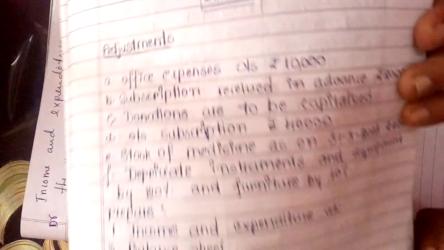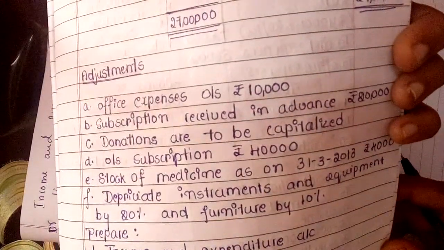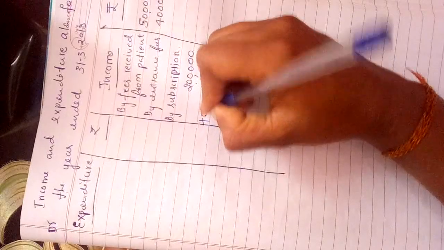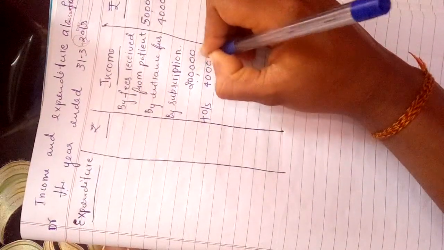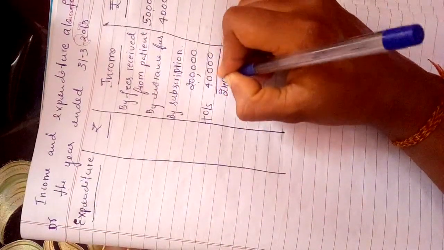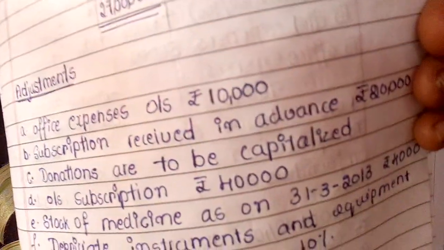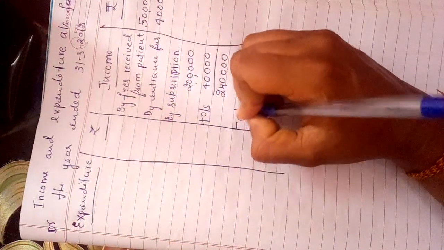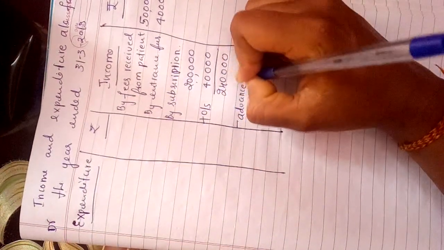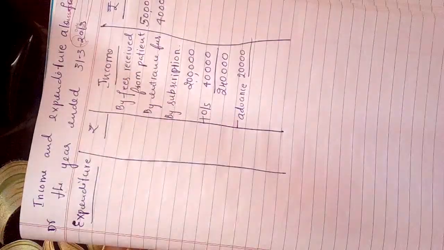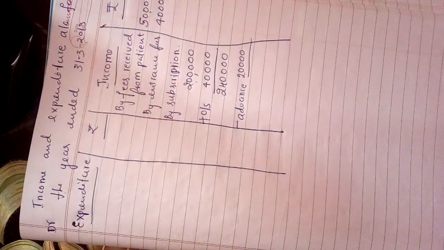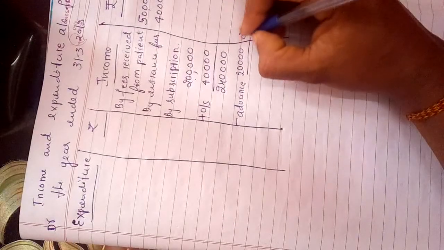The adjustment says that there is an outstanding subscription of amount 40,000. Add that outstanding 40,000. So now the value is 2,40,000. There is also advance received of 20,000. We need to deduct it. So deduct advance of 20,000. Calculate the value of subscription: 2,40,000 minus 20,000. The value is 2,20,000.